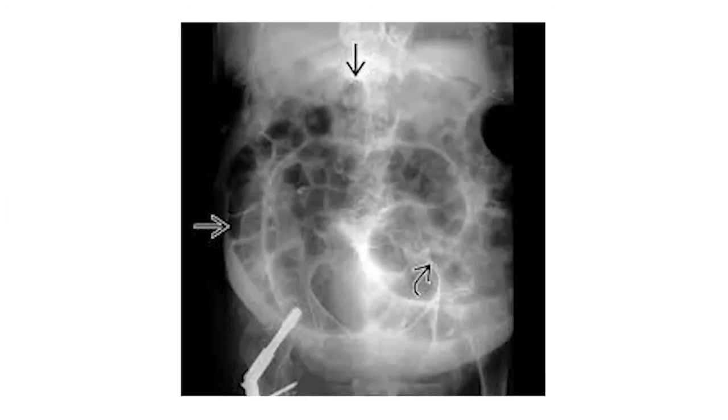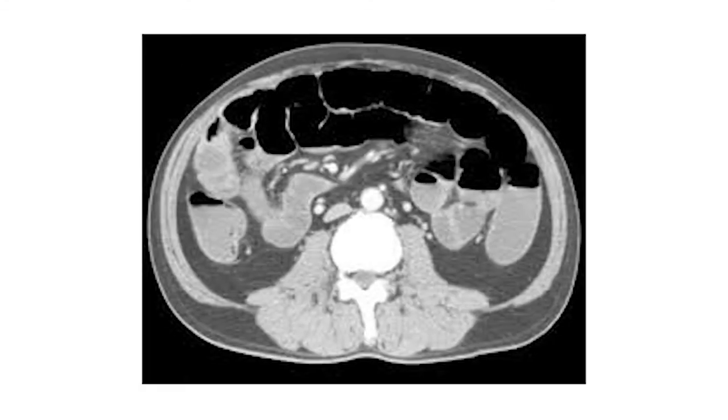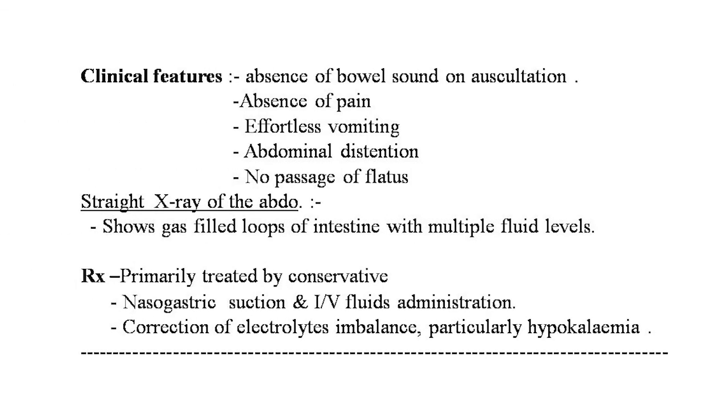Dear students, you can see on your screen a plain X-ray abdomen, PA view, showing the fluid and gas levels. This is the CT film clearly showing the gas in the intestine. The clinical features: absence of bowel sounds on auscultation, absence of pain, effortless vomiting, abdominal distension, no passage of flatus. Straight X-ray of the abdomen shows gas-filled loops of intestine with multiple fluid levels.